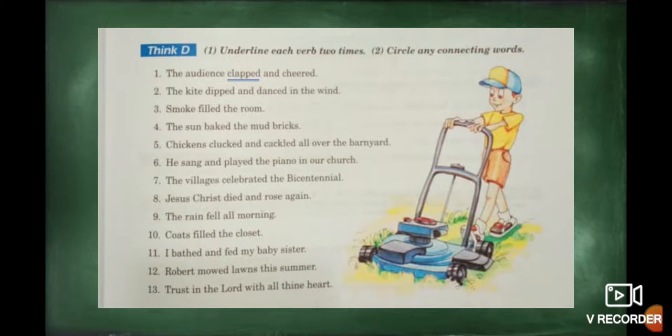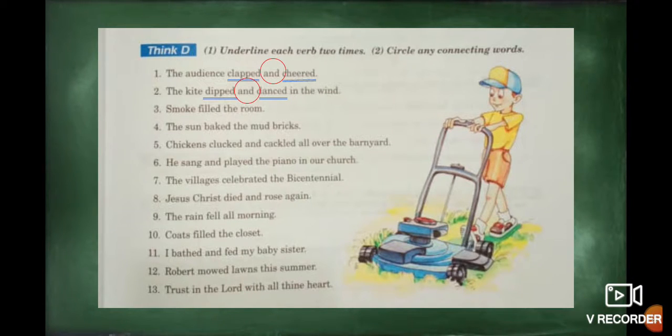Okay, let's see. Number 1, the audience clap and cheer. Okay, that means we have two verbs and the connecting word. Then we have number 2, the kite dip and dance in the wind. Okay, dip and dance are the two actions. The connecting word is and.